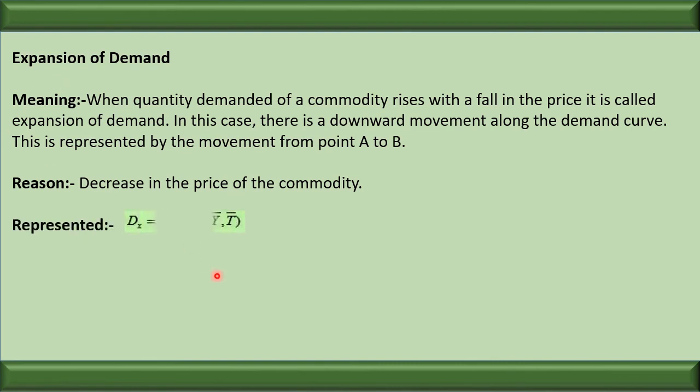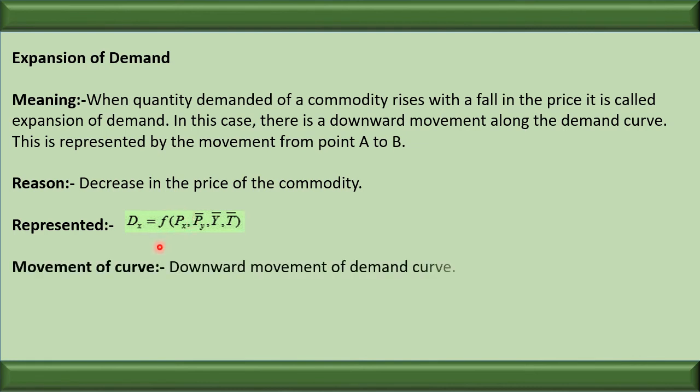It can be represented by this equation. Here we can say there is a change in price and we know that the price is decreasing. The movement is a downward movement of the demand curve. Try to see what a downward movement of the demand curve is. Here it is called downward movement of the demand curve.